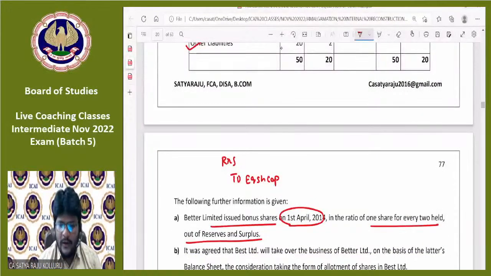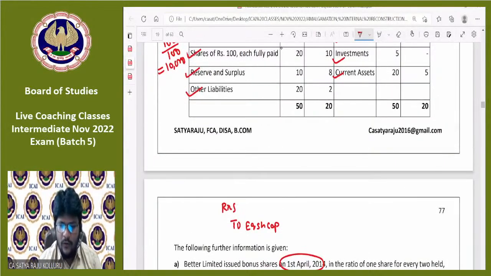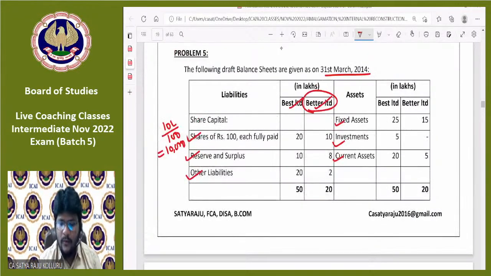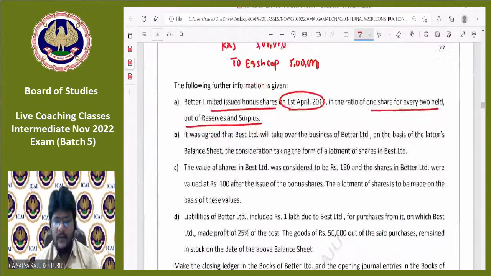Now 5,000 into 100, which is equal to 5 lakhs. This is the first and foremost entry you should need to pass in the books of Better Limited, which is not an adjustment to be formed part of amalgamation.